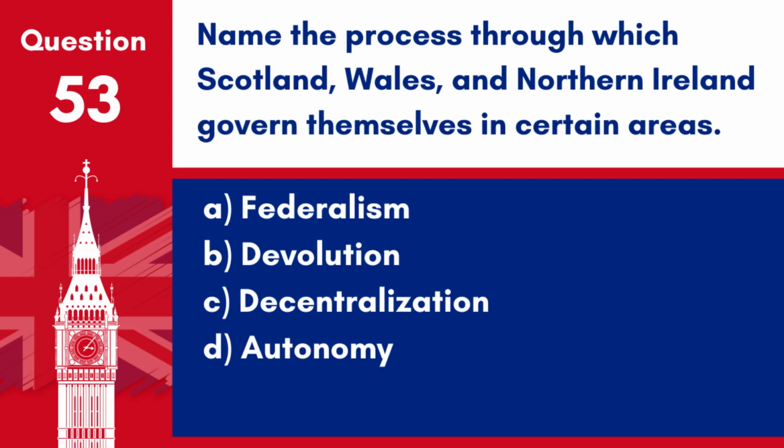Question 53. Name the process through which Scotland, Wales, and Northern Ireland govern themselves in certain areas. A. Federalism. B. Devolution. C. Decentralisation. D. Autonomy. Answer: B. Devolution. Devolution is the statutory granting of powers from the Parliament of the United Kingdom to the Scottish Parliament, the Senate in Wales, and the Northern Ireland Assembly.